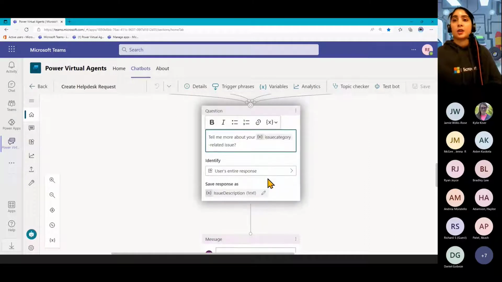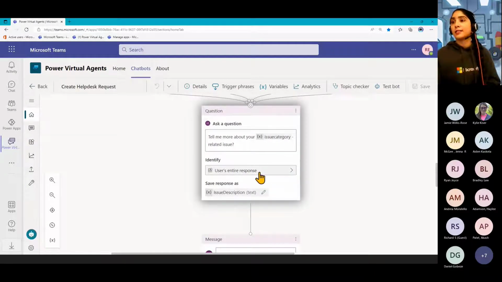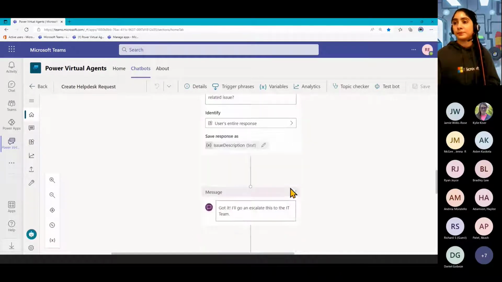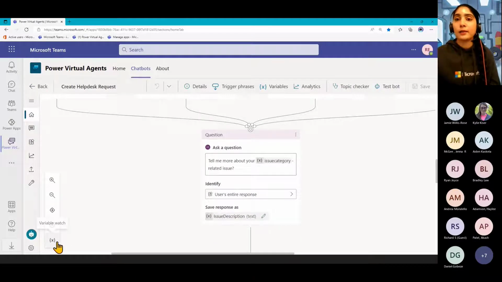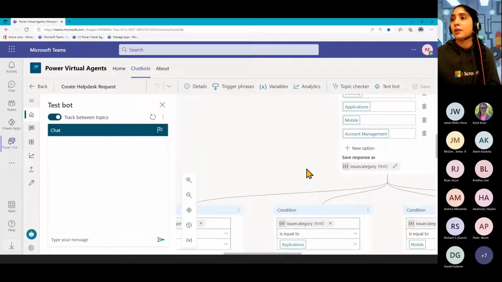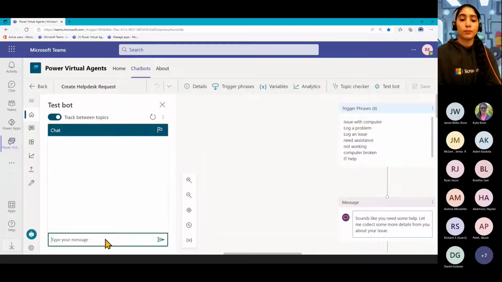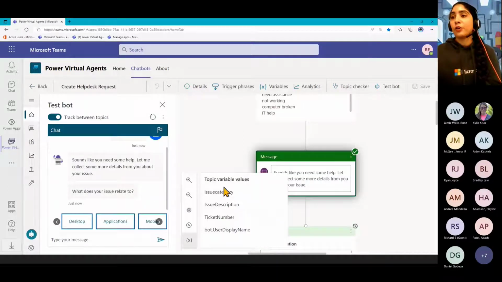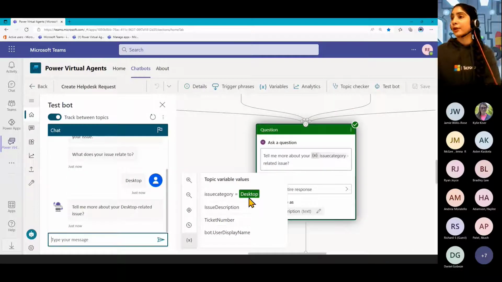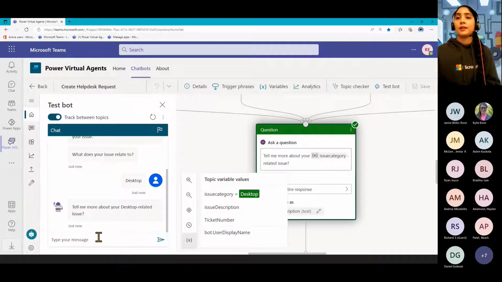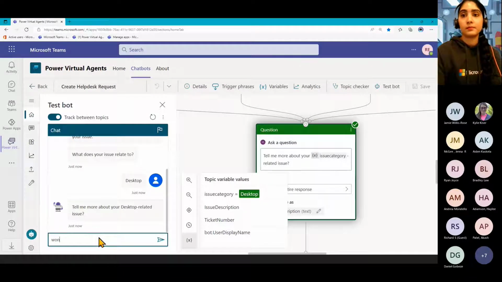And in the next question, it's going to go and collect the entire response back. So these are these things called entities, what the bot is trained to recognize, which you can go and select from here. And in this case, we're going to capture the description that they've put through. Let me actually go ahead and demo that as we go along. Let's say again, I want to log a problem. And as we go through it, you can see it's going to go and collect all of these things that we have there, like issue category. It's found out that I want the desktop one and it won't turn on.